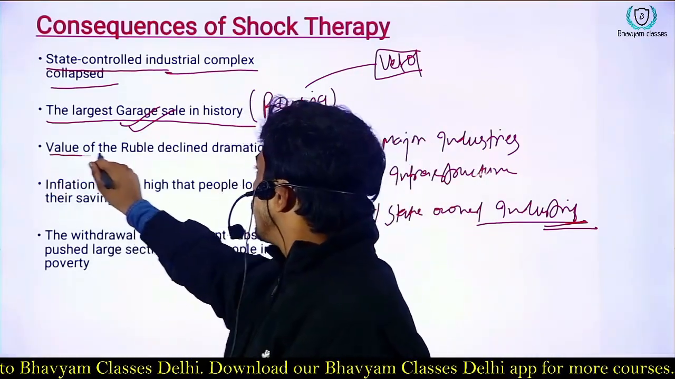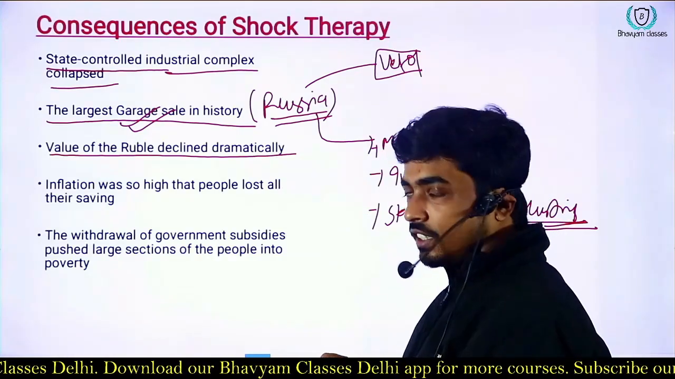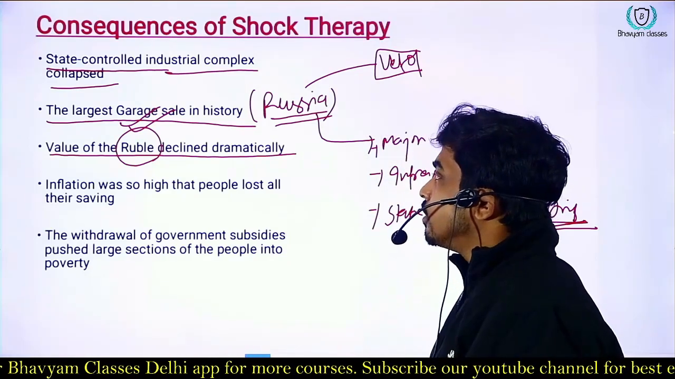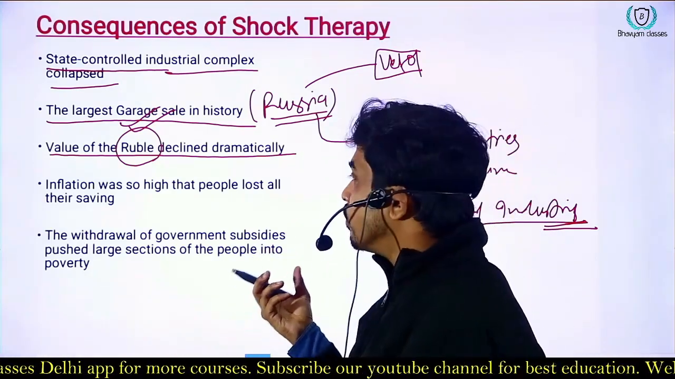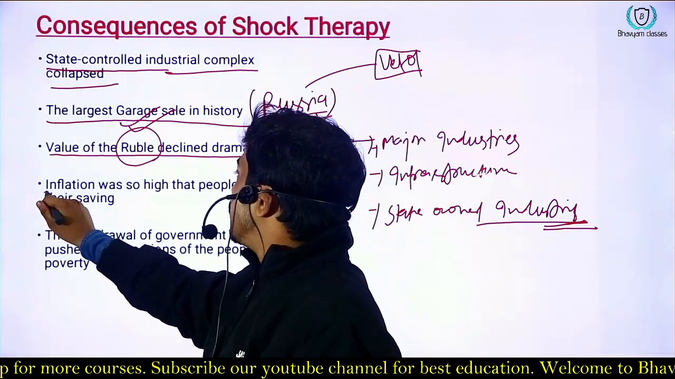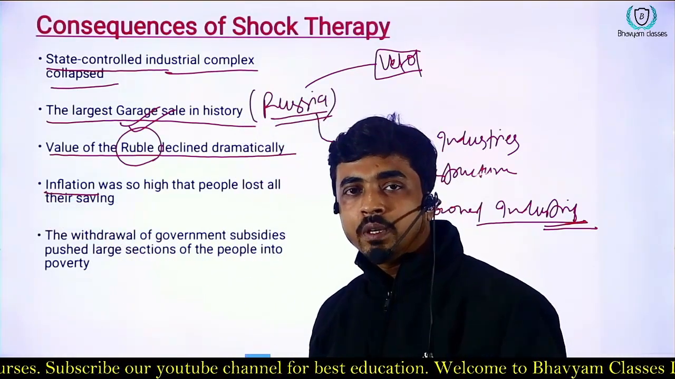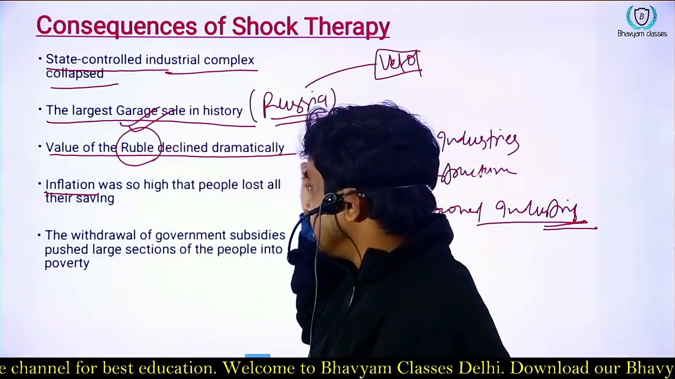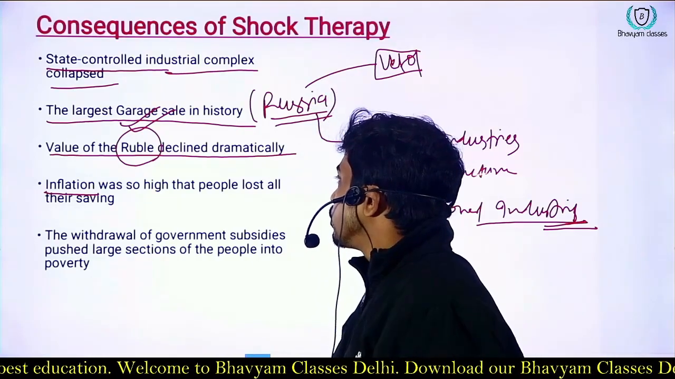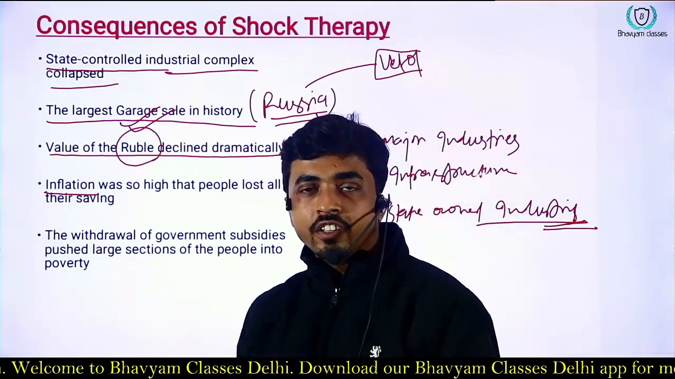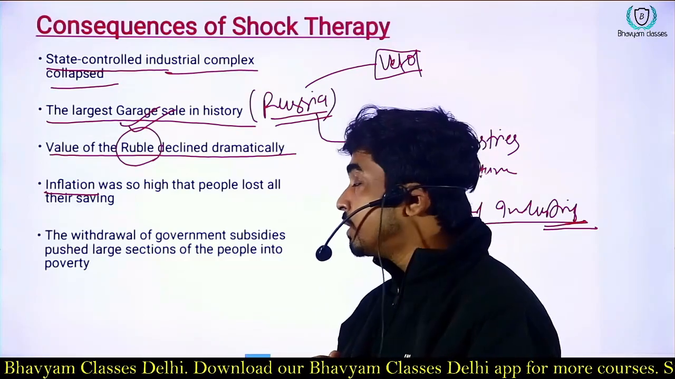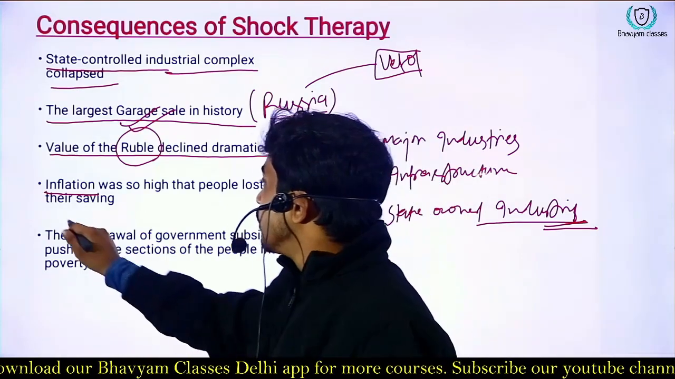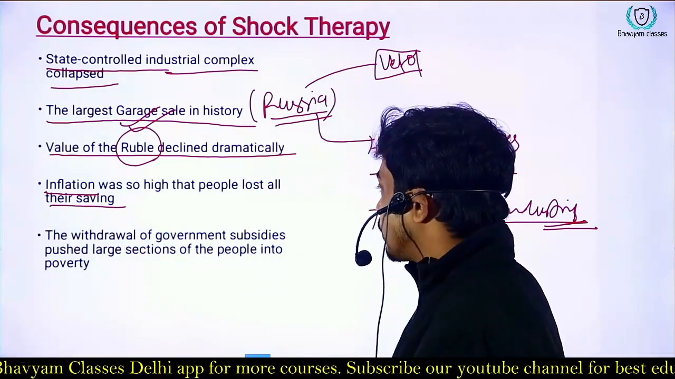The value of the ruble declined dramatically. The ruble was the currency of the USSR or Russia. Because of the decline of the ruble, the inflation was so high, because now you have to pay more for the same product. Inflation was so high that people lost all their savings. If they have to survive, they have to spend their savings for their survival.